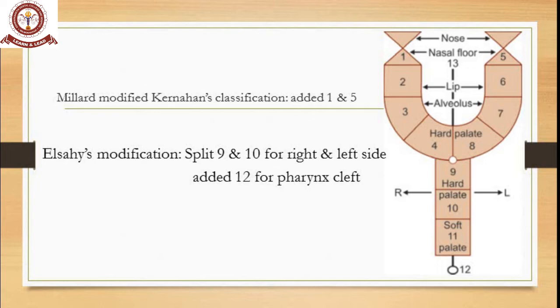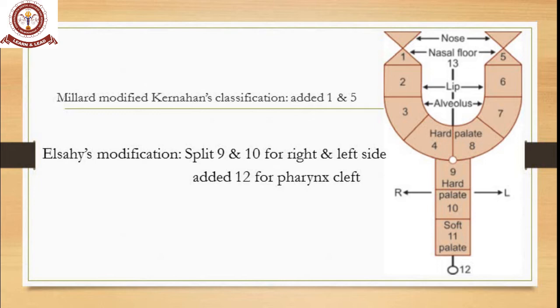So 1 and 5 represent your nasal floor, 2 and 6 represent your lip, 3 and 7 represent your alveolus, 4 and 8 represent your alveolus or anterior maxilla in front of the incisive foramen. Whereas 9 and 10 involve the hard palate posterior to the incisive foramen, and 11 and 12 involve your soft palate. So similarly, right and left.